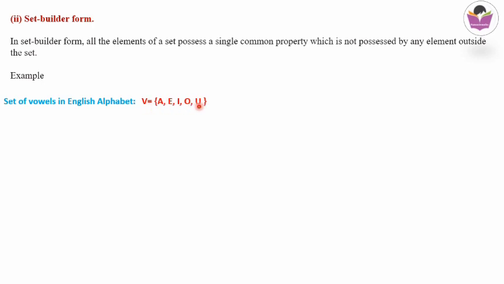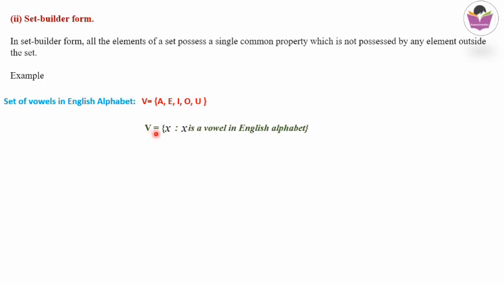Here we know that the common property is vowels in English alphabet. So if you take any other alphabet outside of this one, that doesn't follow the property of vowels. So we know that the common property is the set of vowels. So let's write this set in set builder form by using that particular property.